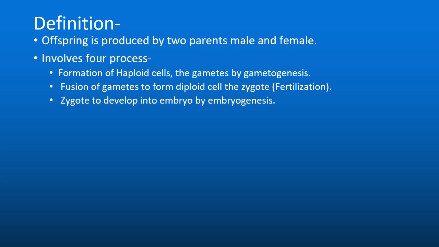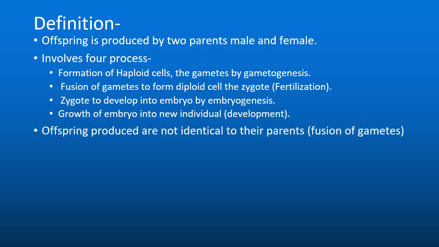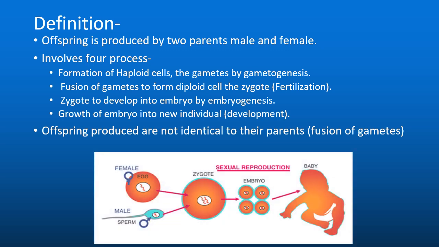In the next step, as the zygote develops, it forms the embryo by the process called embryogenesis, and at last embryo develops into a new individual. In sexual reproduction, offsprings are not identical to their parents because of fusion of gametes. Now we'll discuss the diagram. Male and female gametes fuse to form the zygote, which leads to the development of embryo and new individual.